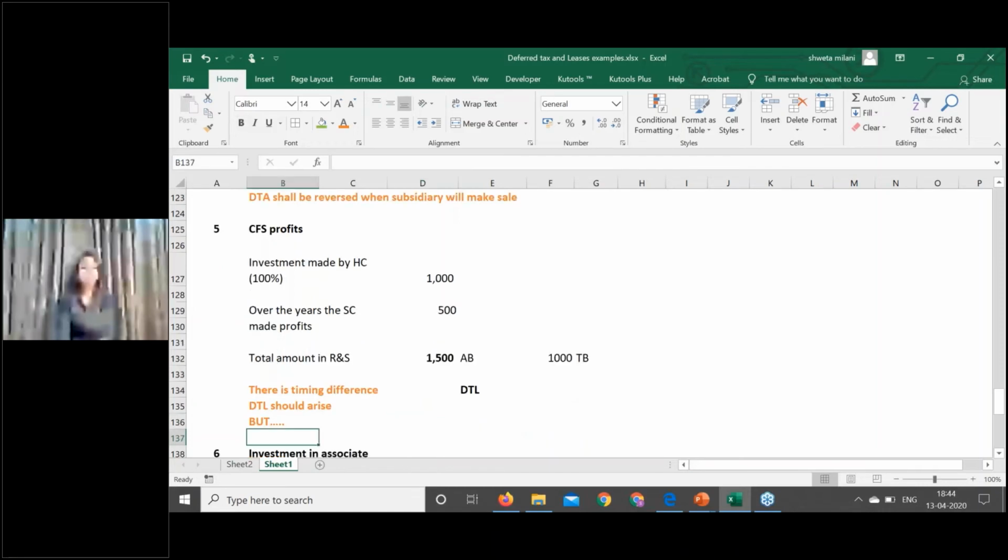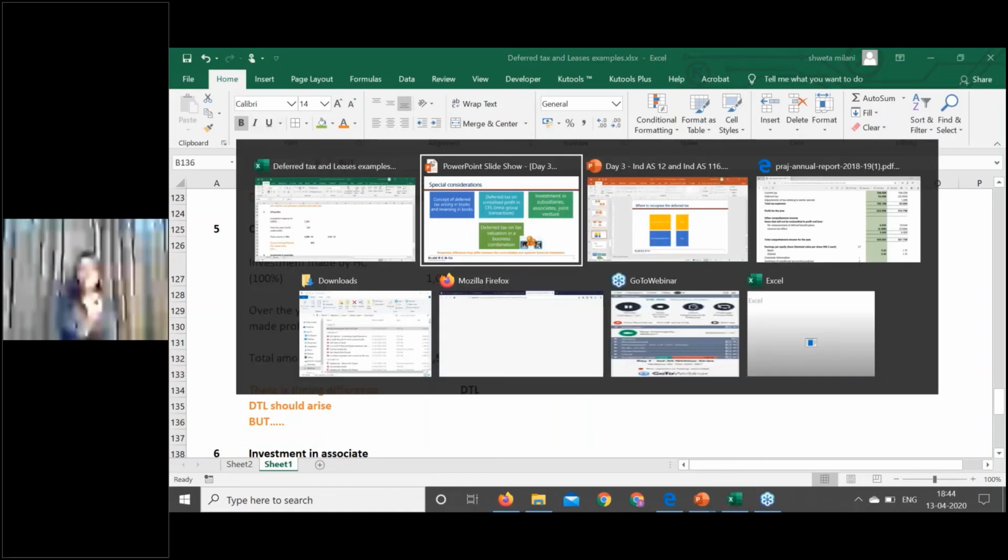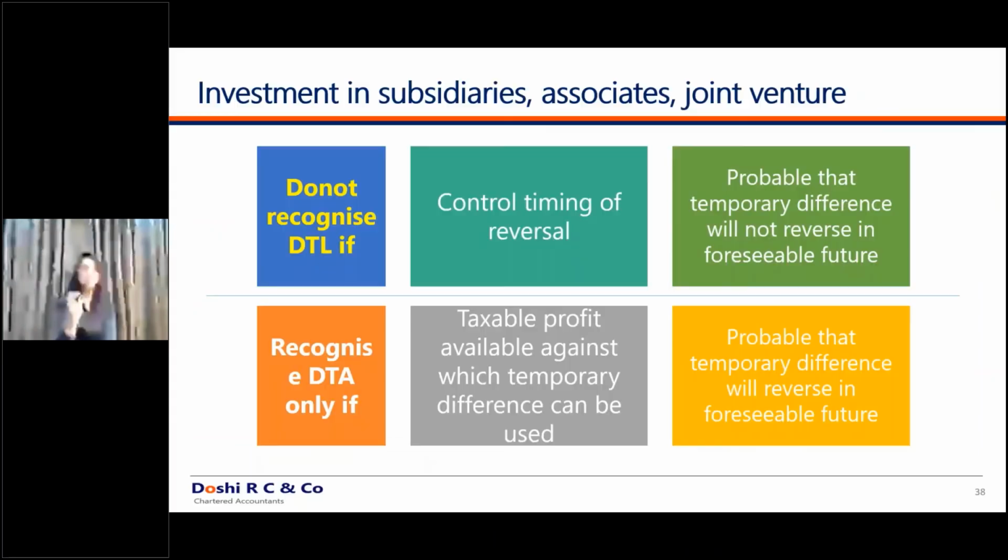Okay, but what to do of this difference? The standard has specifically mentioned these cases: you do not recognize the DTL if you're controlling the timing of reversal. If you're controlling the timing of reversal, then you do not recognize the DTL. This is the first condition.